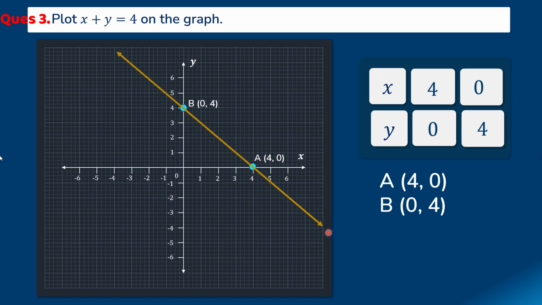Okay, so we have joined these 2 points and we have obtained our line. So this is the line we are talking about. This is x plus y is equal to 4. Once the line is drawn, you just need to write down the equation of that line on top of it. Okay, so now the graph is complete.